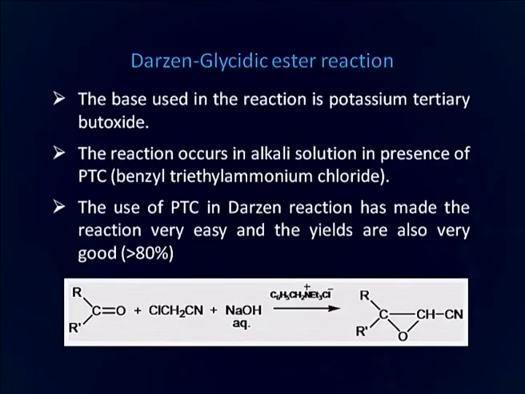The reaction occurs in alkali solution in presence of phase transfer catalyst like benzyl triethyl ammonium chloride. The use of phase transfer catalyst in Darzens reaction has made the reaction very easy, and the yields of the reaction are also very good. The same reaction has been performed here in presence of phase transfer catalyst.